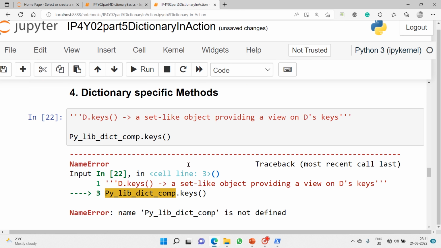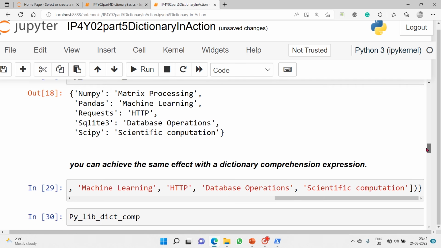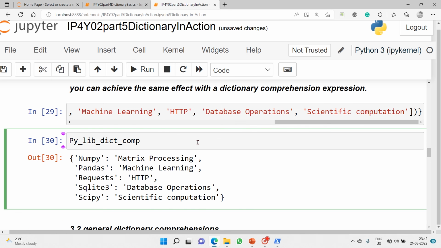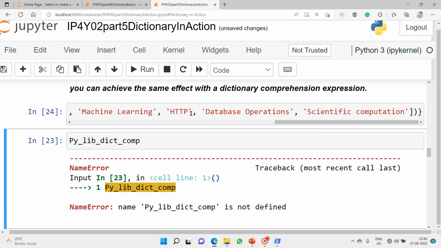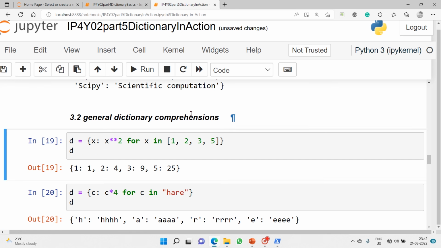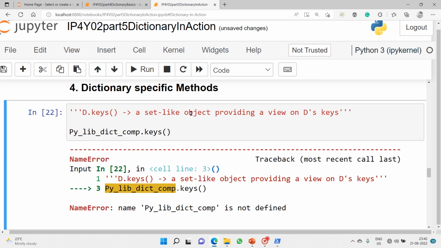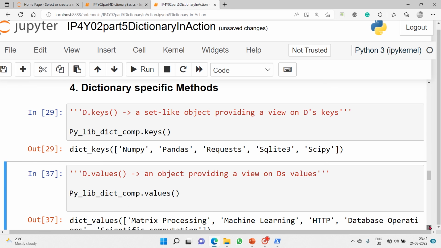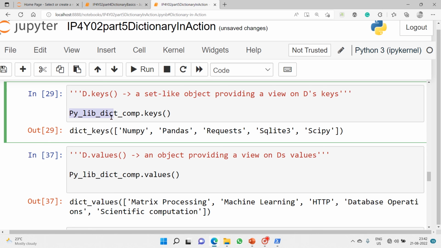Let's check. Okay, I have to execute and find out this pylib. It is here. Okay, that's it. Now pylib_dict_comp, out of this dictionary object, just fetch me the keys of it. So numpy, pandas, requests, SQLite 3 and scipy, these are the keys in it.